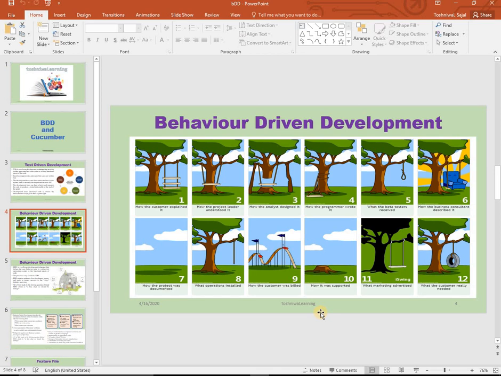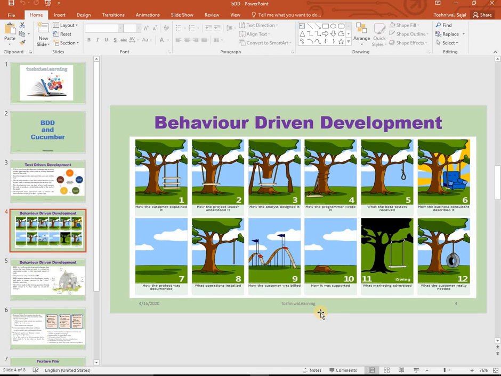So in the BDD approach, what actually happens? Everyone is on the same page. When a requirement or a feature comes, it is divided into small user stories, and it is written not only by the product owner or BAs. The three amigos sit together. That means the product owner and the development team, including testers and developers, all sit together, and they write the user stories in very simple English known as Gherkin, in the Given, When, Then format. When it is written, everyone is on the same page.